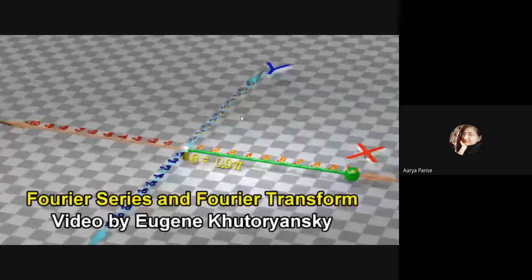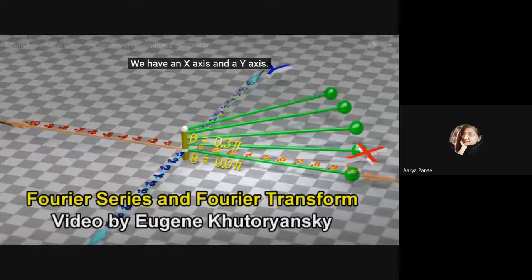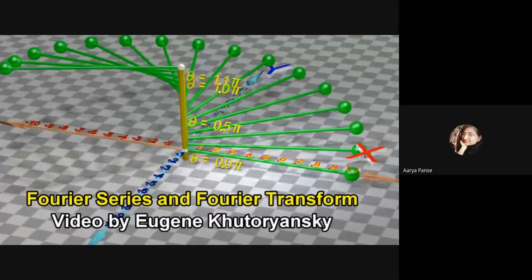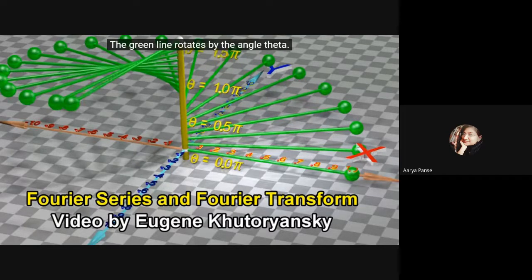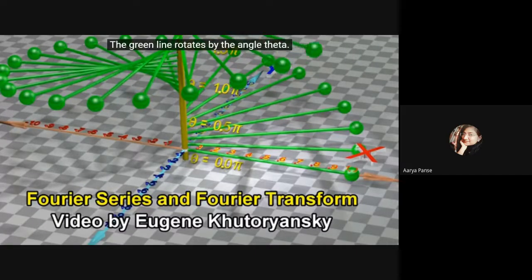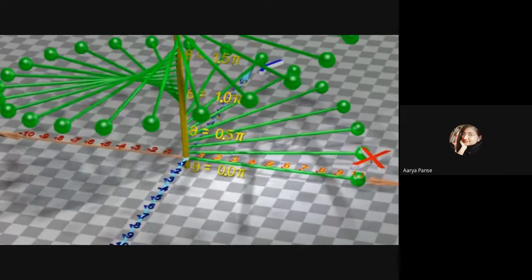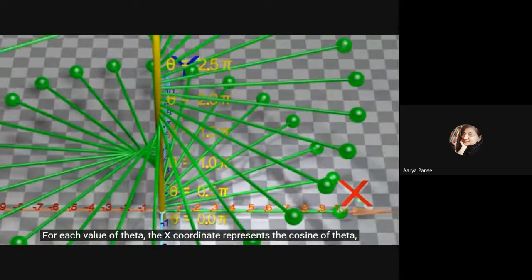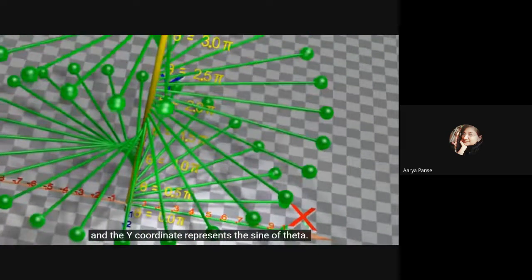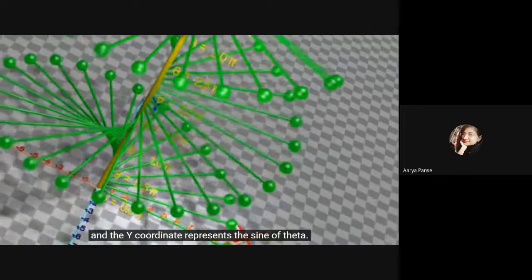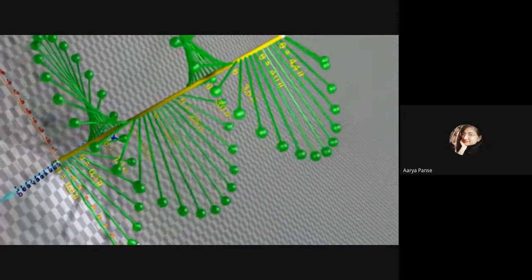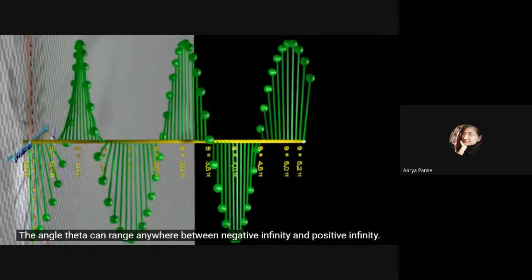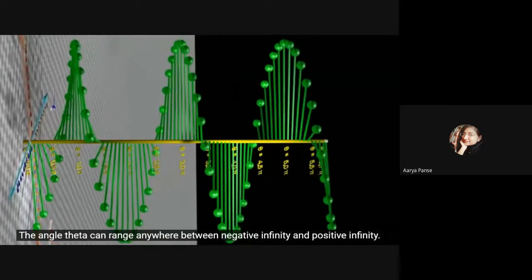We have an x-axis and a y-axis. Let us also create an axis that represents the angle theta. The green line rotates by the angle theta. For each value of theta, the x-coordinate represents the cosine of theta, and the y-coordinate represents the sine of theta. The angle theta can range anywhere between negative infinity and positive infinity.